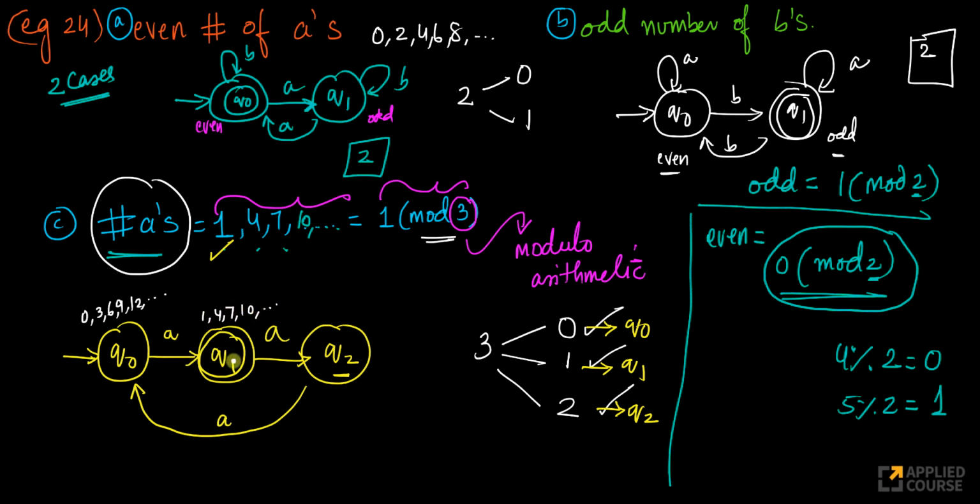The remainder is 1 here. Here the remainders will be 2. So 2 A's, 5, 8, 11, and so on and so forth. If I've seen 2 A's, I should be here. If I've seen 5 A's, I'll be here. The way we have designed it.